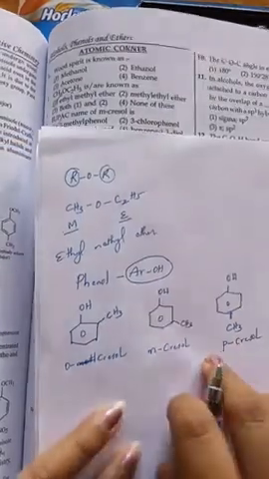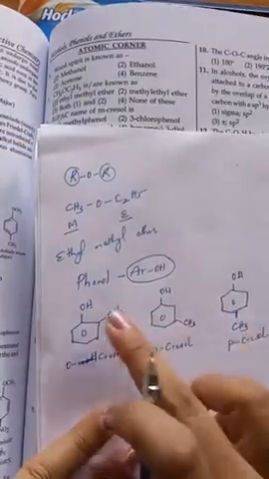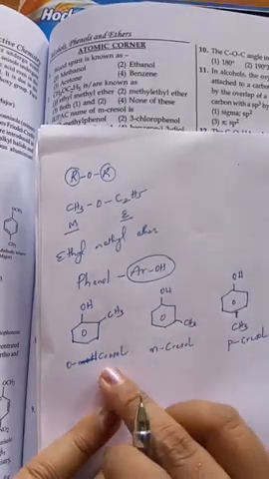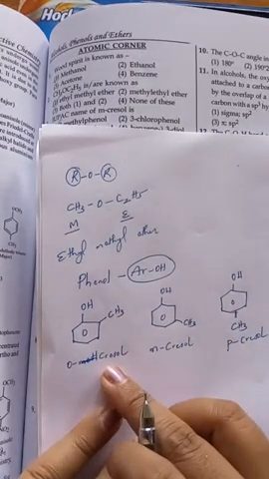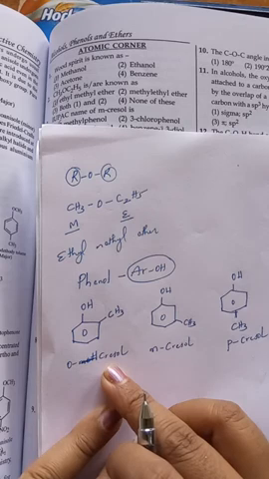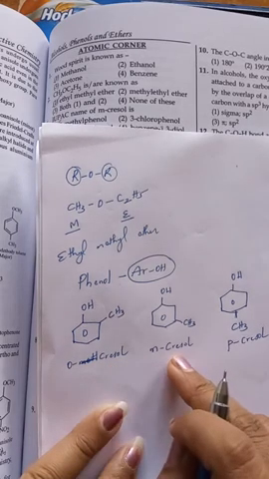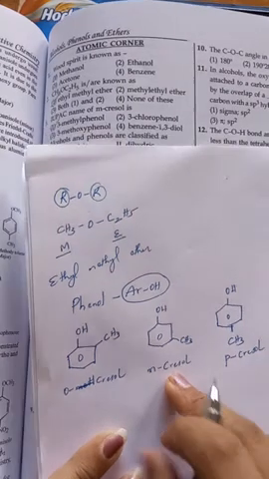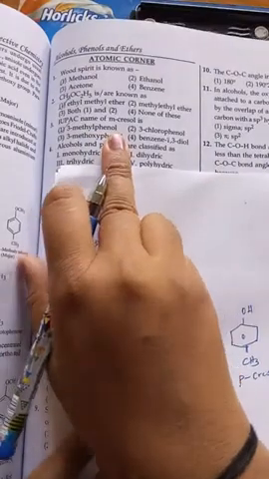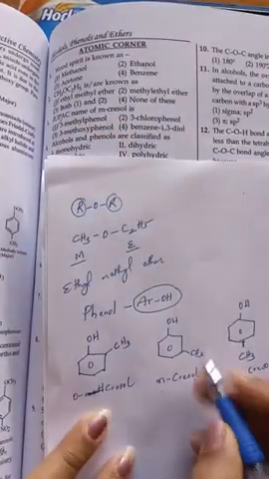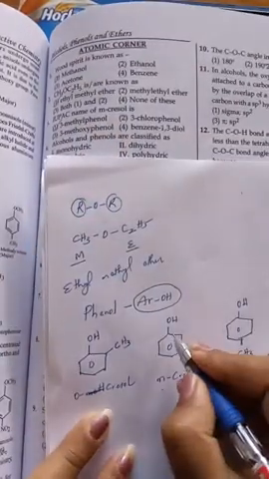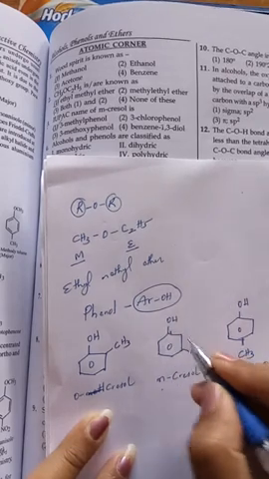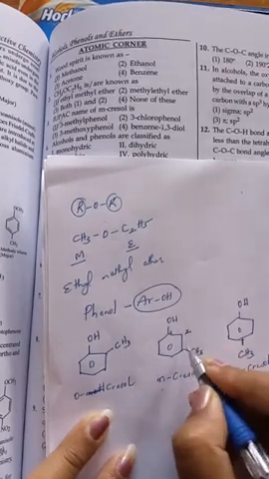That means all these contain only methyl groups. These methylated phenols are known as cresol. Depending on the position, we can give its place, either ortho, meta or para. Now we are discussing metacresol. The question is given, that is metacresol, and we want to write its IUPAC name. The OH-containing position is given first, this is second, and this is third.